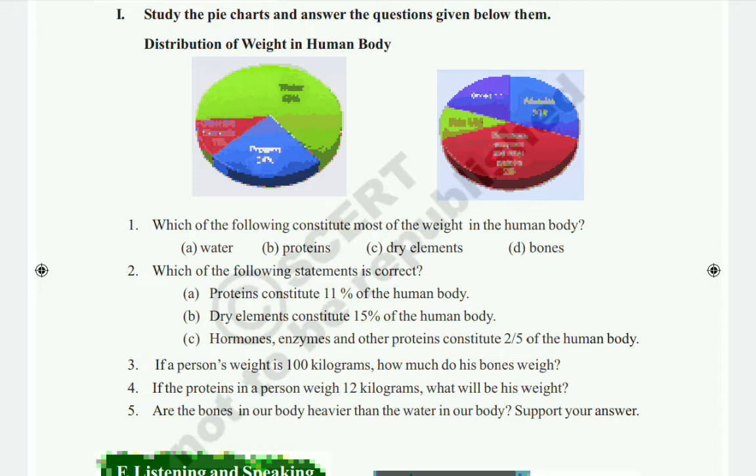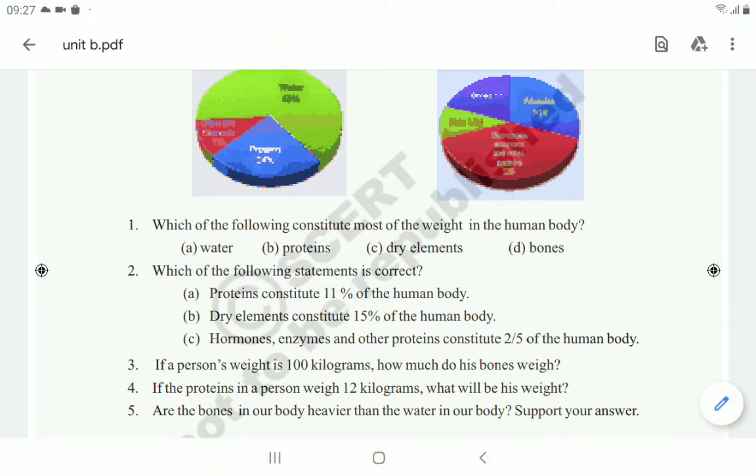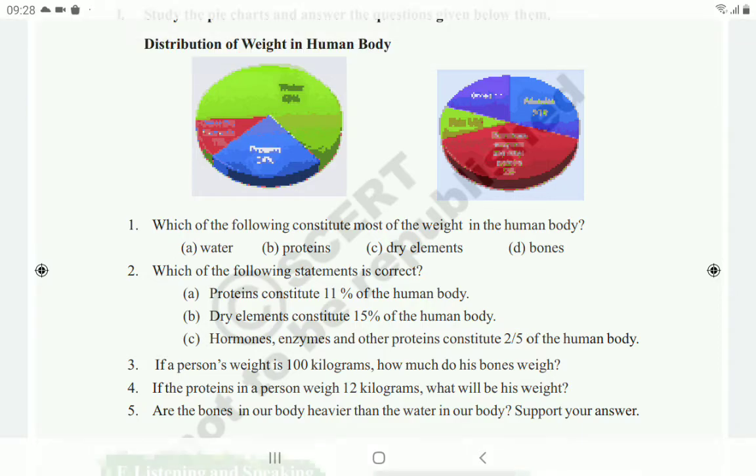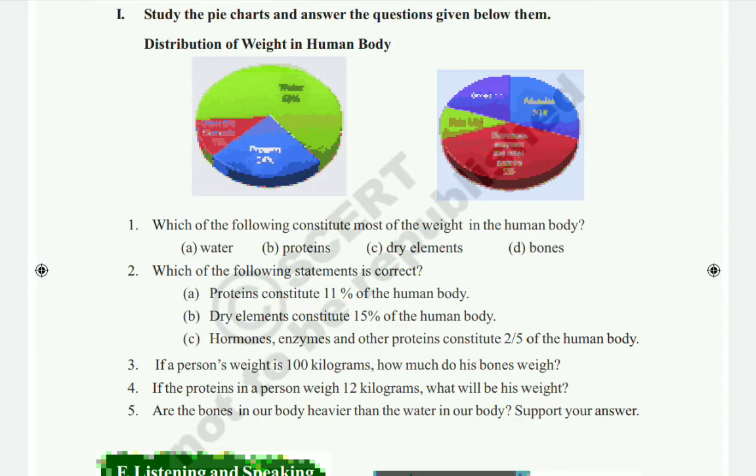Next, fifth question, you see, are the bones in our body heavier than the water in our body? Support your answer. Actually in our human body, water is 65%, but bones are only 1 by 5 part of the human body. So according to this, water will be more in the human body. So this is the answer for the fifth question.